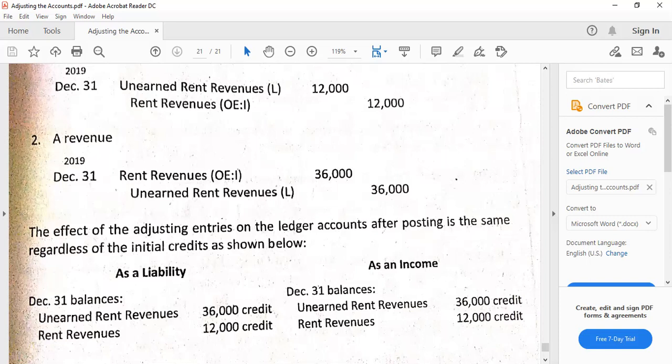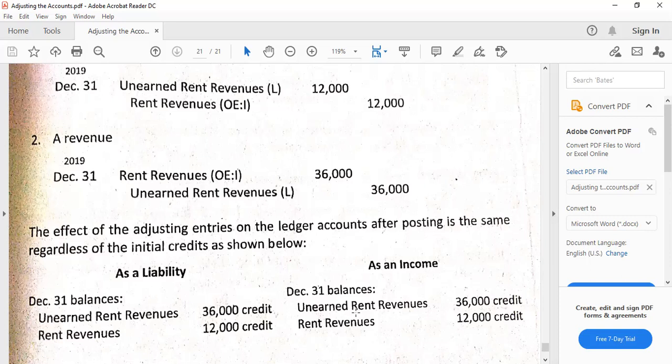Also, we should not forget that the balance sheet methods, the asset method for prepayment and the liability method for pre-collection of income, will be treated as the default method or the given method, most especially if the problem is silent or it's not stated as to what method was used.